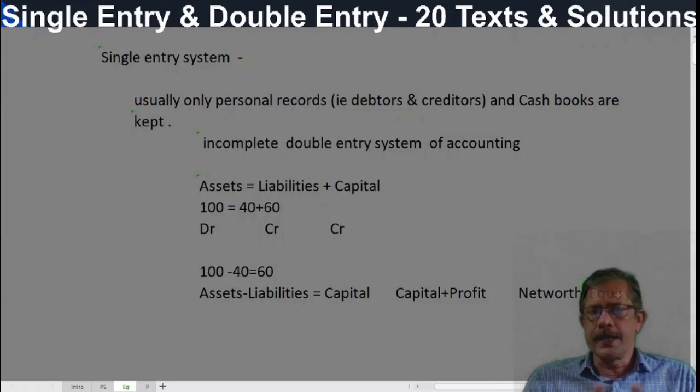Then we need to study how these values change due to the business operations. What are called business transactions? Any activity or event that makes a change in the property, and property means business.